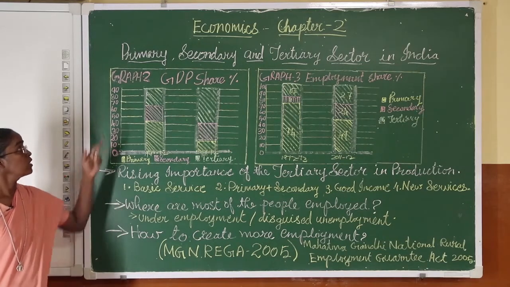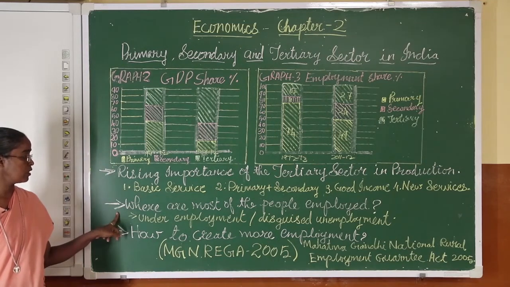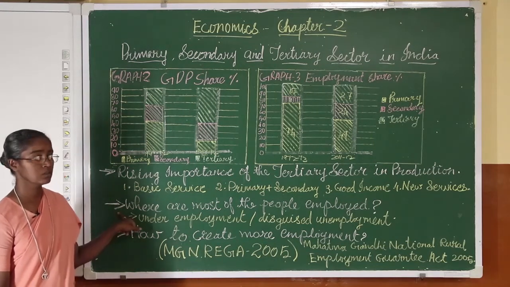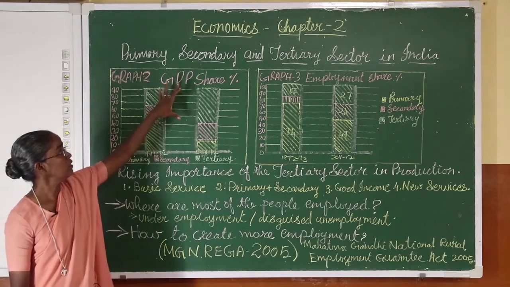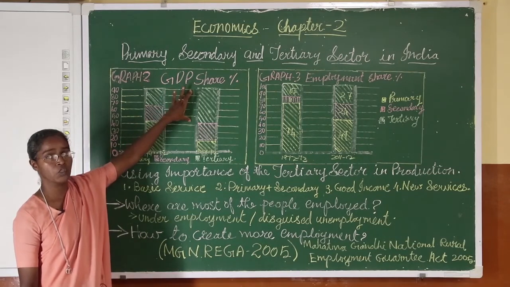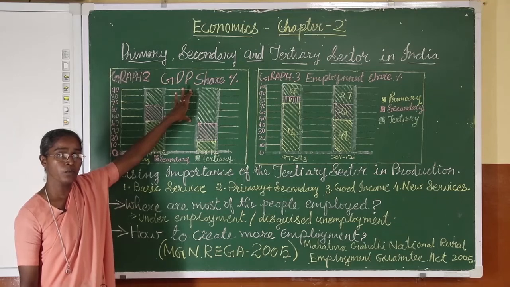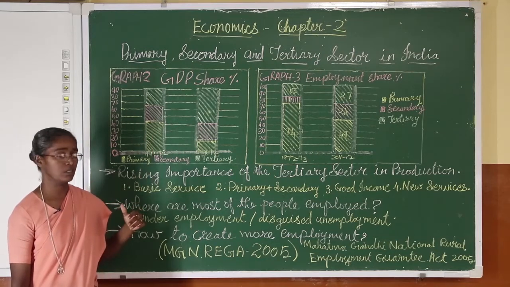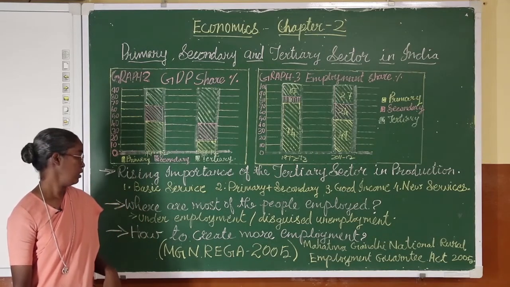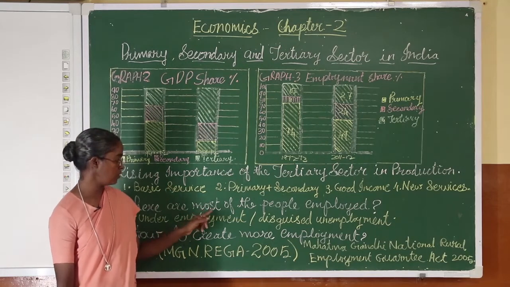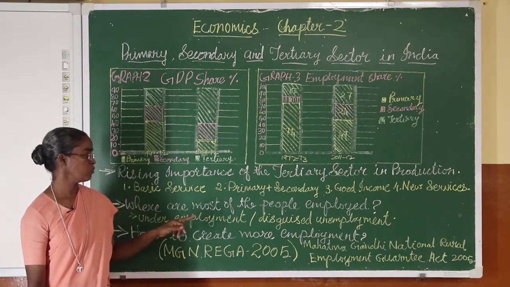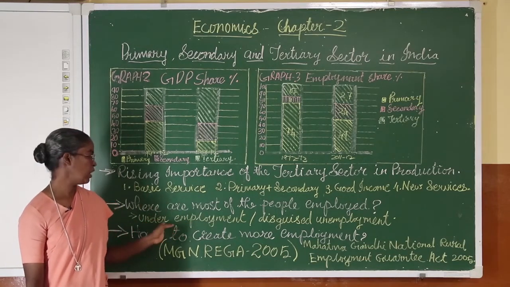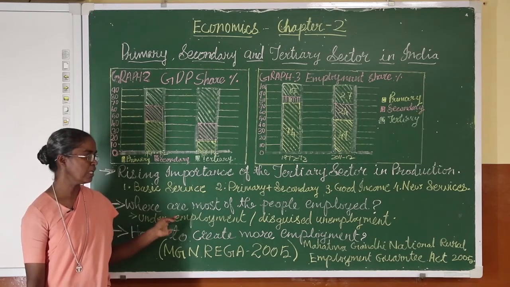Okay, now in the same topic, we come to the second heading, that is where are most of the people employed? Now, we know that the tertiary sector is giving more share of the GDP. Now, whether people are employed in the tertiary sector or in the primary sector or in the secondary sector, that is what we need to learn. Now, when we speak about this point, there is one important thing that we need to learn, underemployment and disguised unemployment.